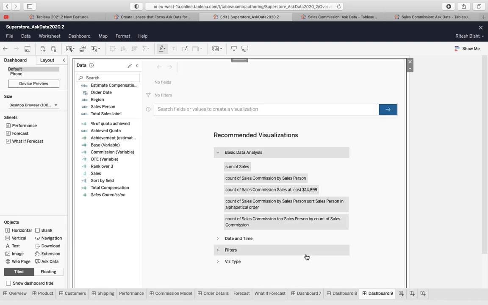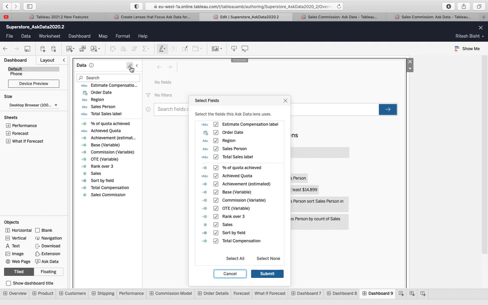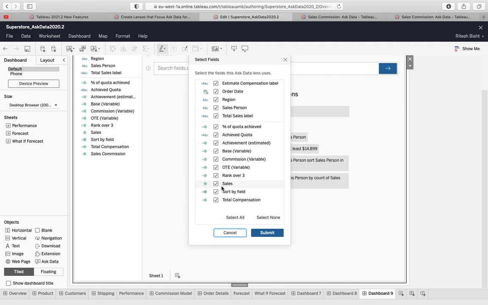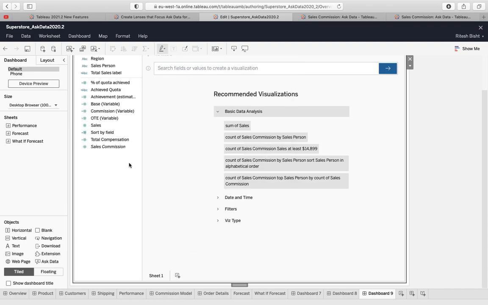Come on. Okay. Now I can make certain changes over there. For example, I can say that I don't want, say, rank over, so I can just submit that. I can pick my columns, the relevant columns over there. So that you can do.